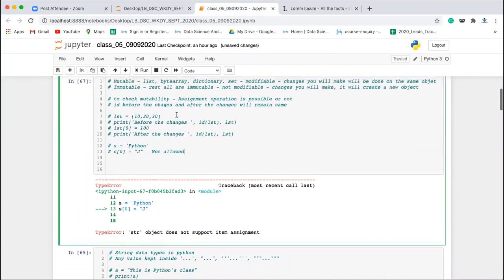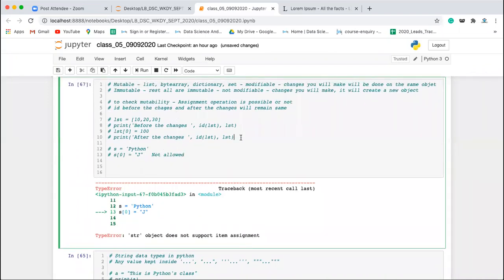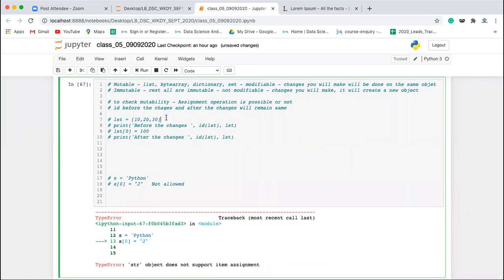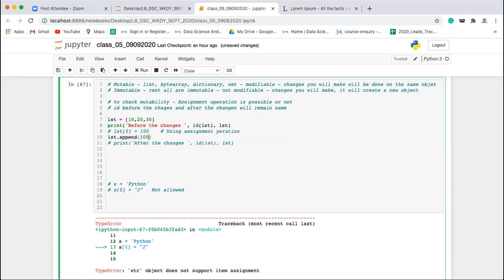Clear? Now let's see with respect to the method. Let's say we have a list, and before the changes is this, using assignment operation. Now let's say we have lst dot append and we are adding 1000.